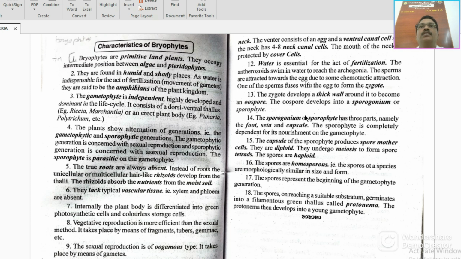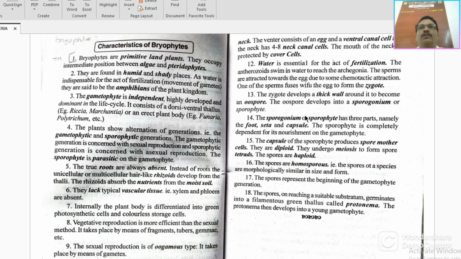As water is indispensable for the act of fertilization, that means the movement of the male gamete to the female gamete, water is essential for fertilization, and they are said to be the amphibians of the plant kingdom. The plant loves humid and shady places.